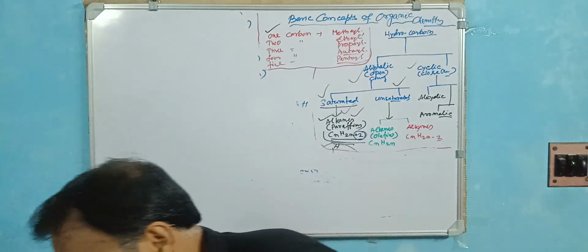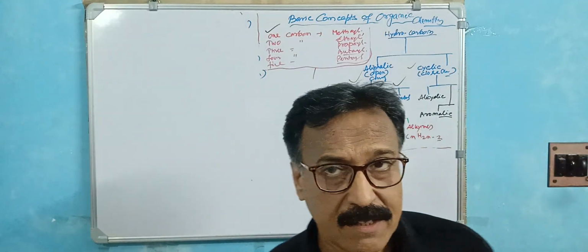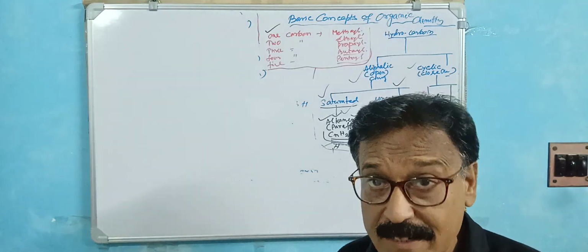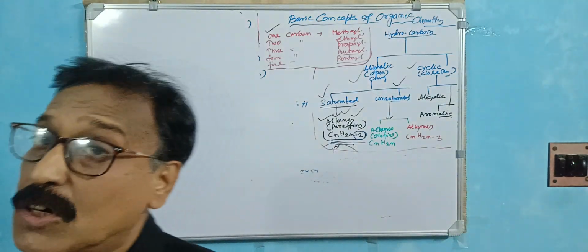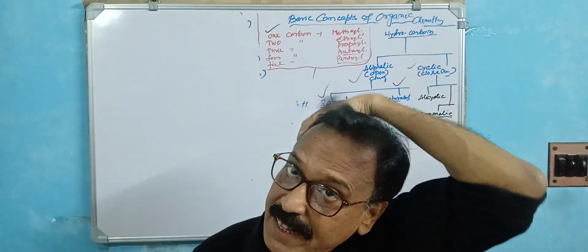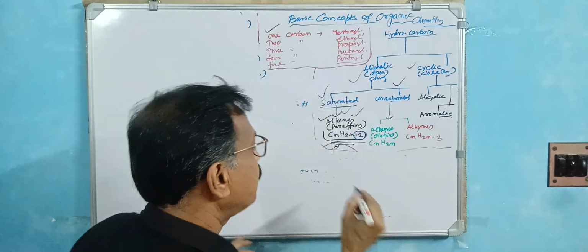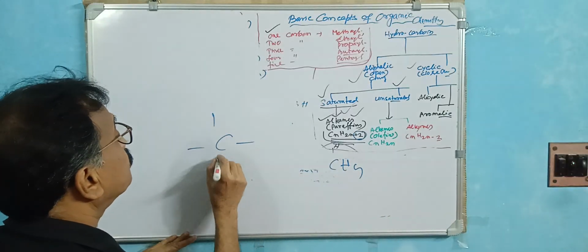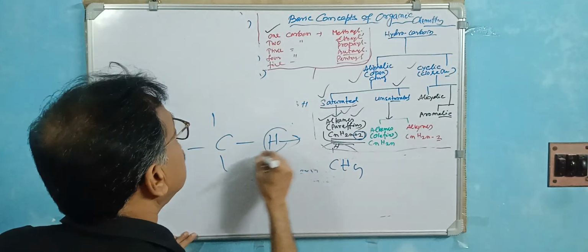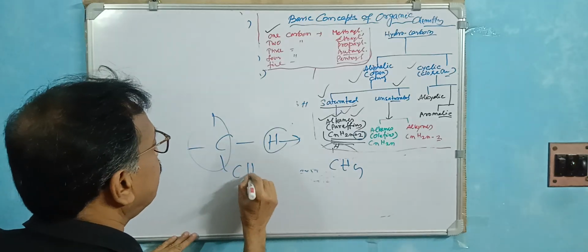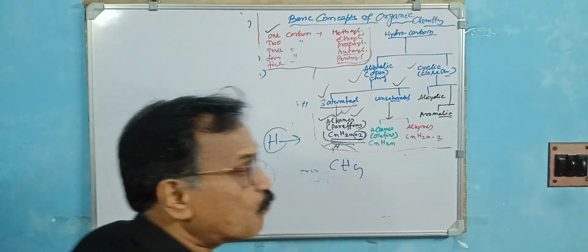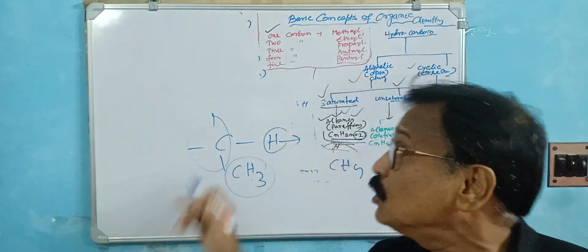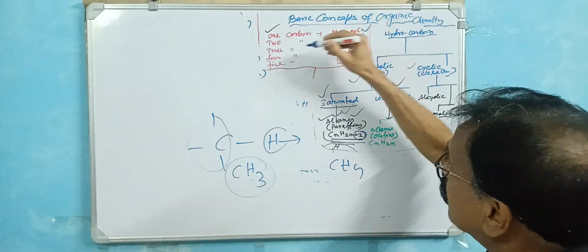So you just learn: 1 is methane, 2 is ethane, 3 is propane, 4 is butane, 5 is pentane, 6 is hexane, 7 is heptane, 8 is octane, 9 is nonane, and 10 is decane. So in the case of methane, if 1 hydrogen is removed, this CH3 is called the methyl group.